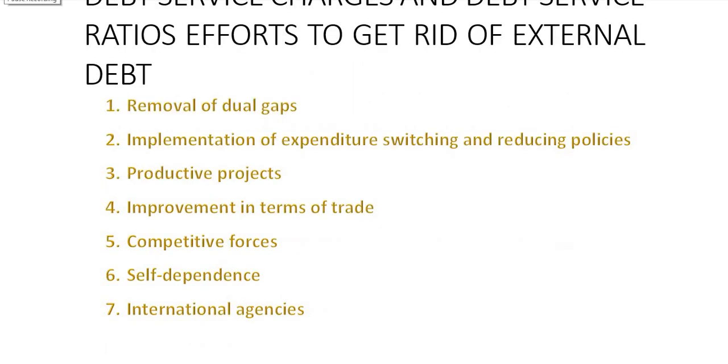Fifth one is competitive forces. The international capitalistic system is based upon price mechanism, but practically such mechanism has lost its efficiency as the whole of the world market, including trade, finance, and capital, is furnished with monopolies. The big firms enjoy monopolistic powers while selling their goods, services, capital, and technologies.